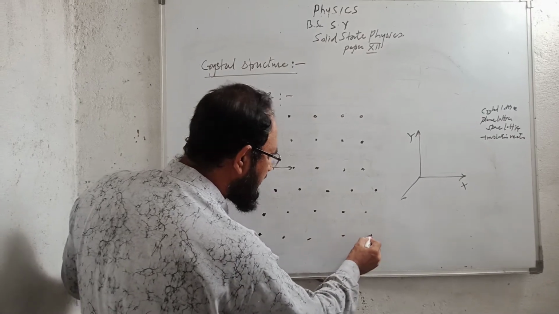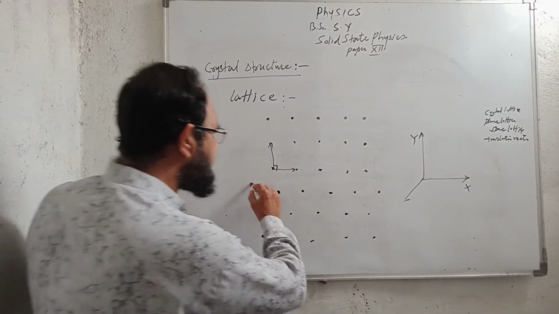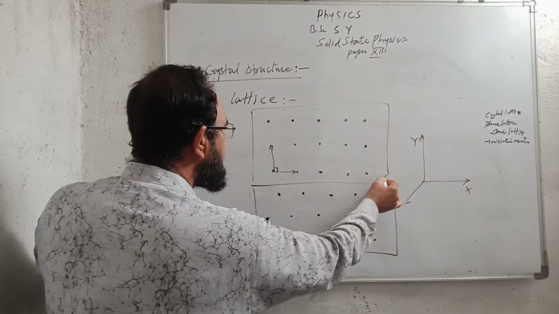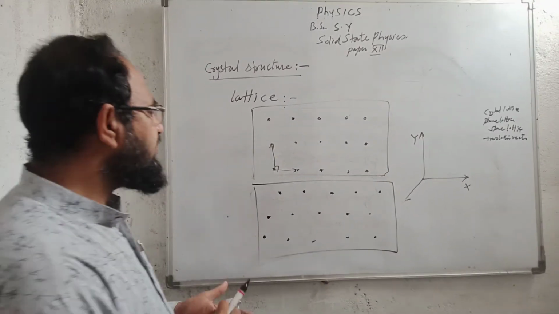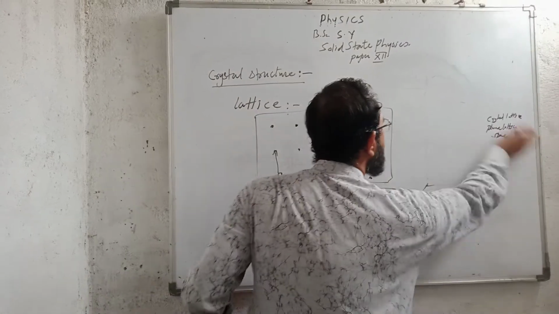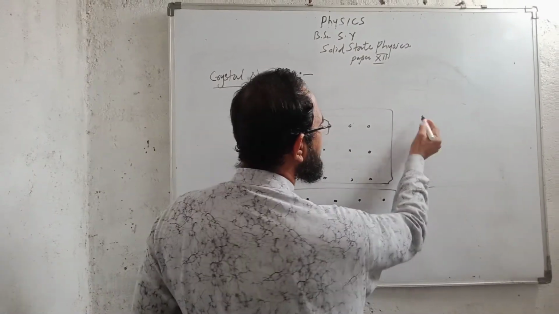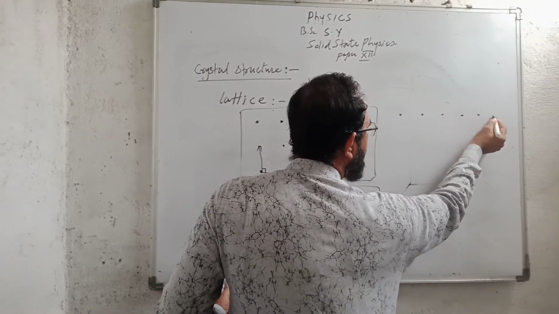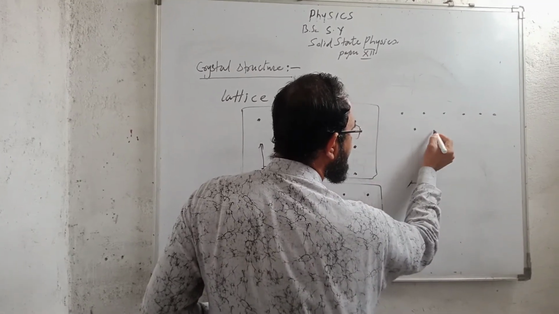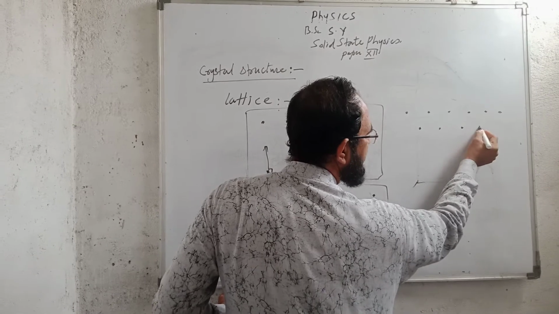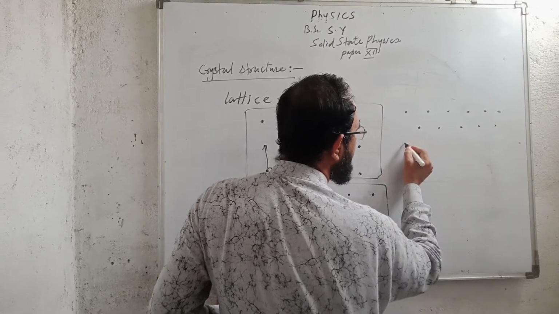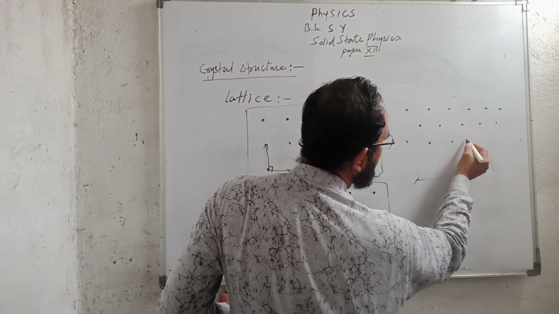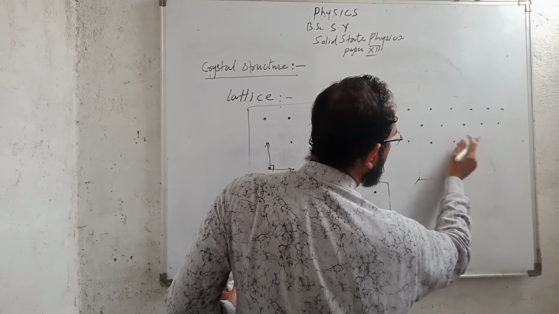Or the lattice points, here it is oblique, here it is a square lattice in two dimensions. Or we can say that atoms may be arranged in this fashion also. Some lattice points, then other lattice points will be situated at the center of each lattice point. You can see the arrangement.